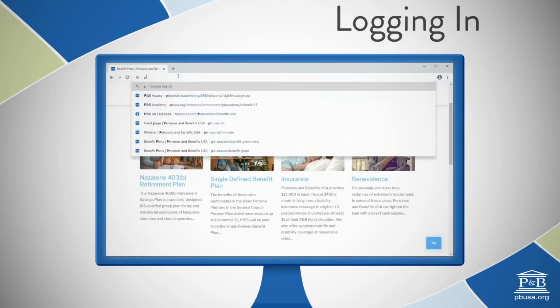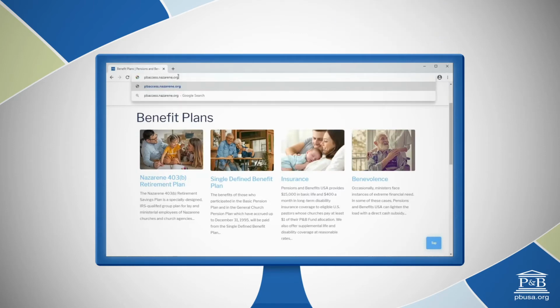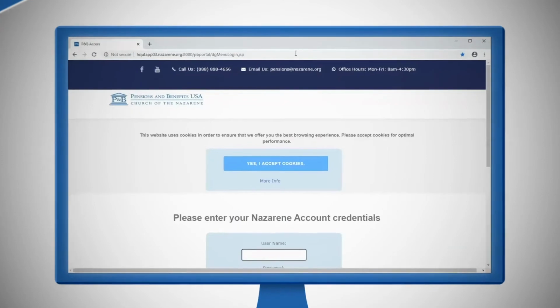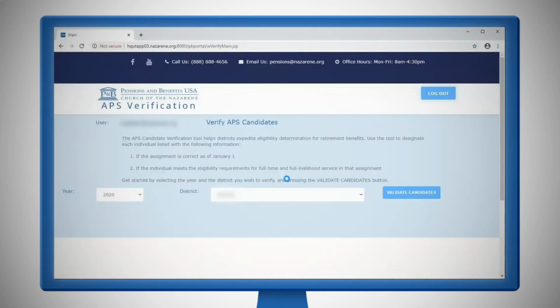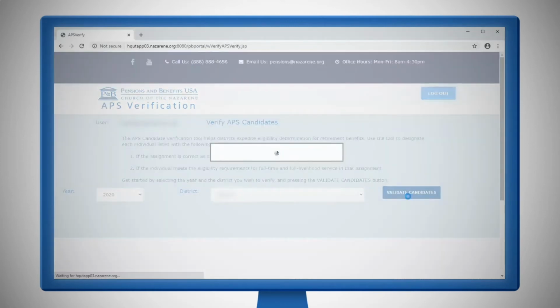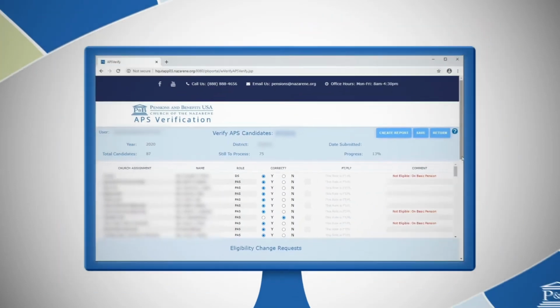To begin, you will need to log in to the P&B Access portal. A simple way to do this is by typing pbaccess.nazarene.org in the address or search bar of your browser. The screen will ask for Nazarene account credentials, which are your username and password. Once you insert these, the APS verification screen will open. To start the process, select the Validate Candidates button and a list of candidates for your district will appear. You're now able to review the information for accuracy.